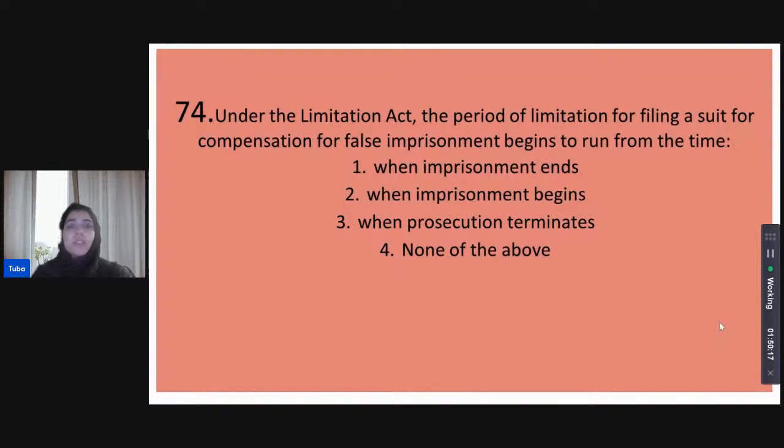Next question. Under the Limitation Act, the period of limitation for filing a suit for compensation for false imprisonment begins to run from what time? Does it begin to run from the time when the imprisonment ends, or from the time when the imprisonment begins, or from the time when the prosecution is terminated, or none of the above?